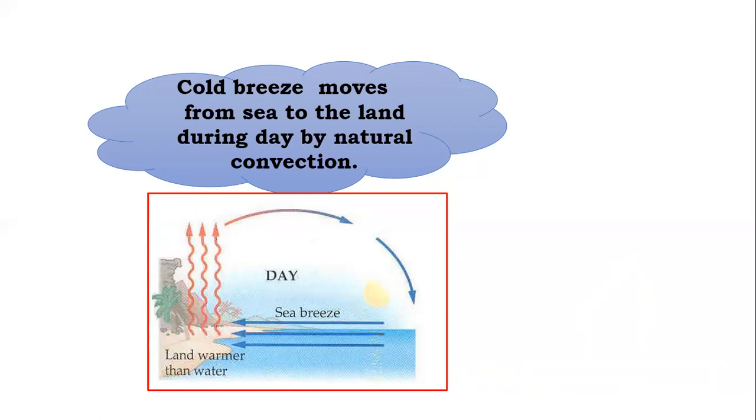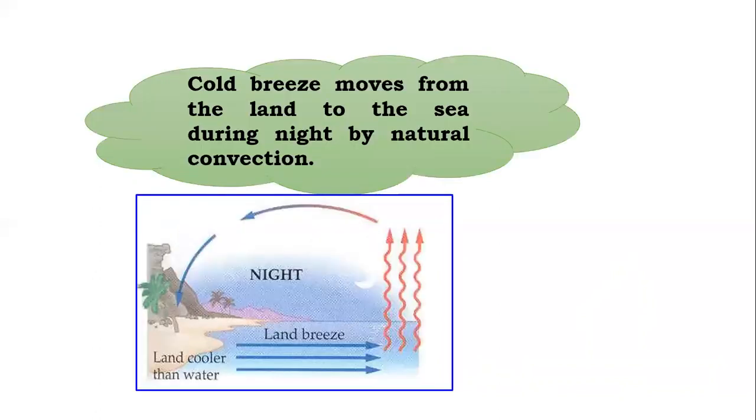But in the night time, it is opposite to that. At night the land cools faster and water takes time to cool. So near the water, the air molecules get heated and shift up. So here the air flows from land to sea and it is called land breeze. It generally occurs in night time.